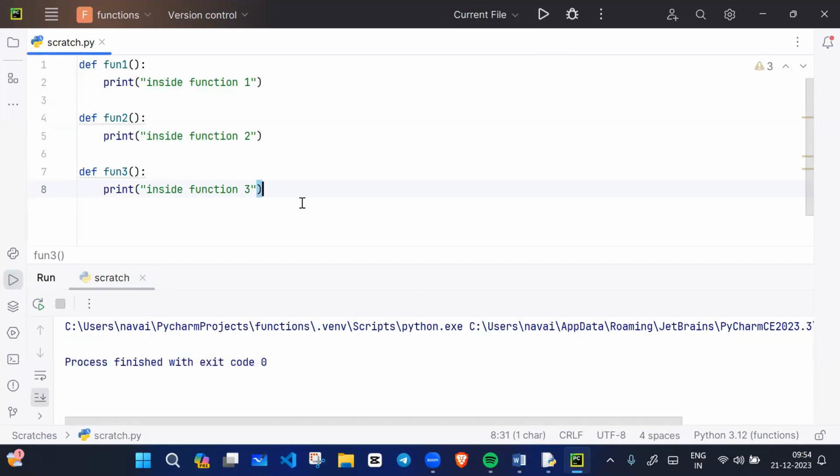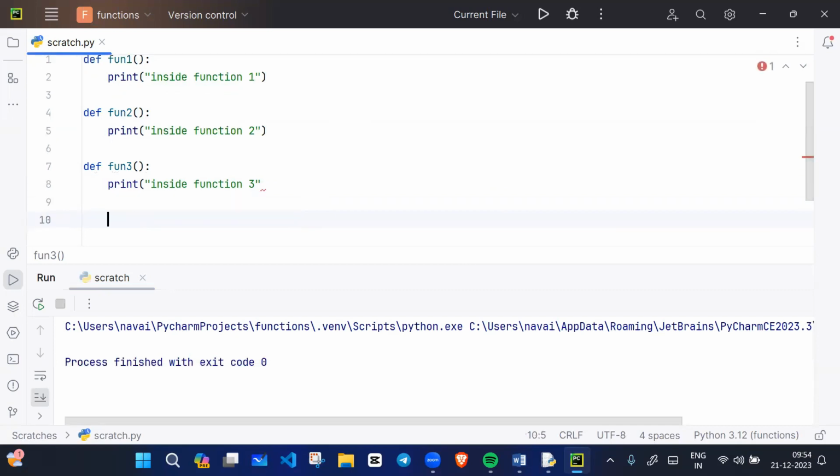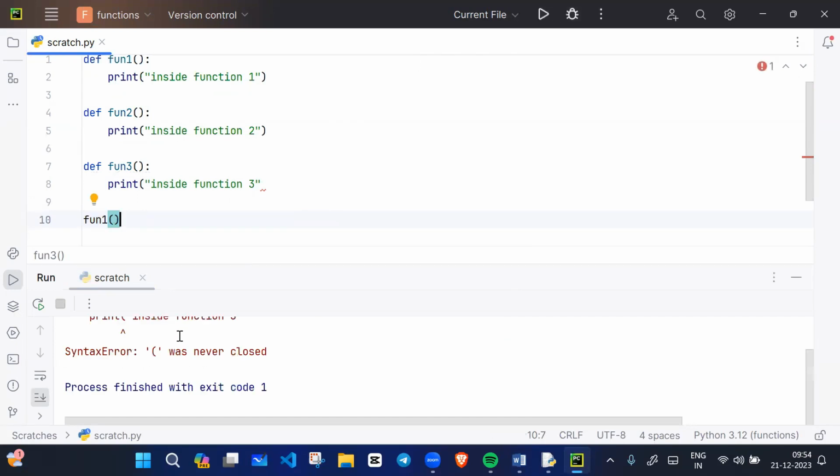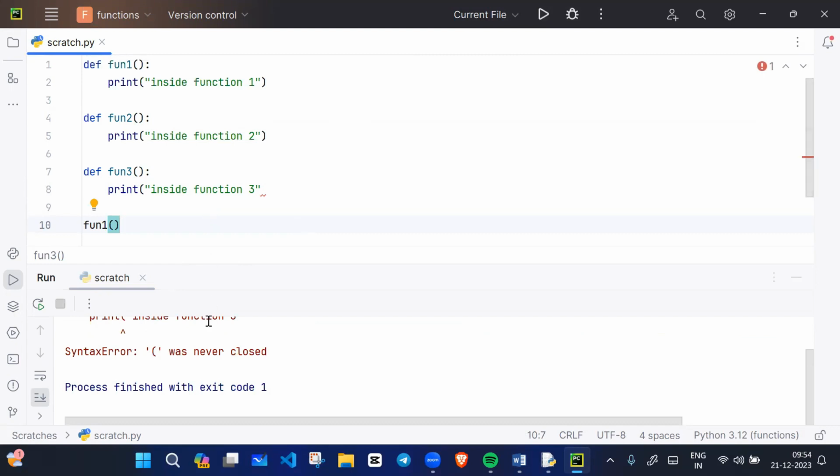So now we will write a calling statement. We will call the function. How can we call the function? We simply write the function name. What is the first function name? fun1. If I write fun1 and run the code, what will happen? Okay, what's the error? Here I forgot to close. So if I run this code, what will happen?